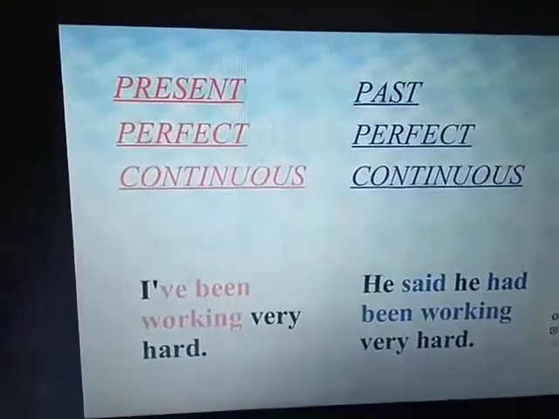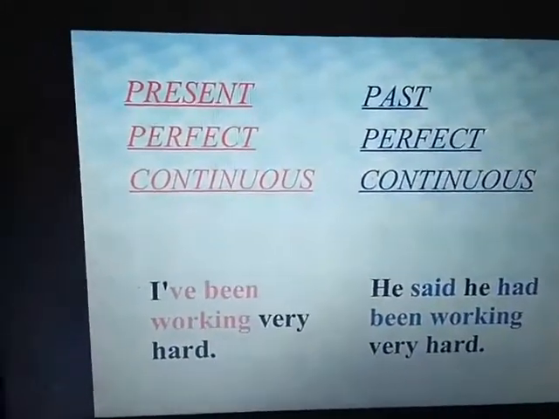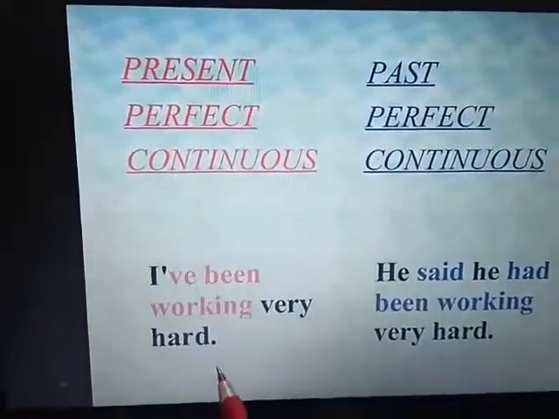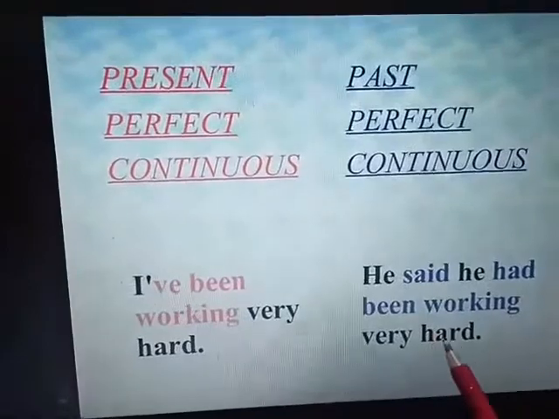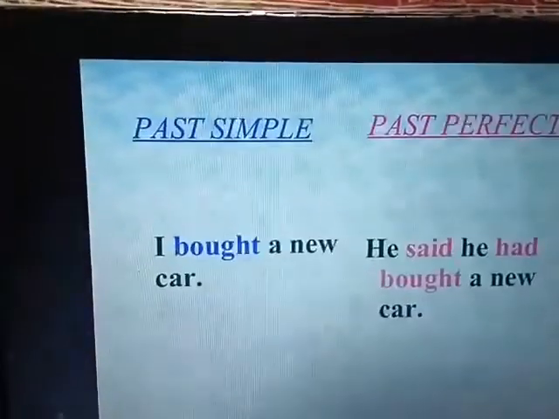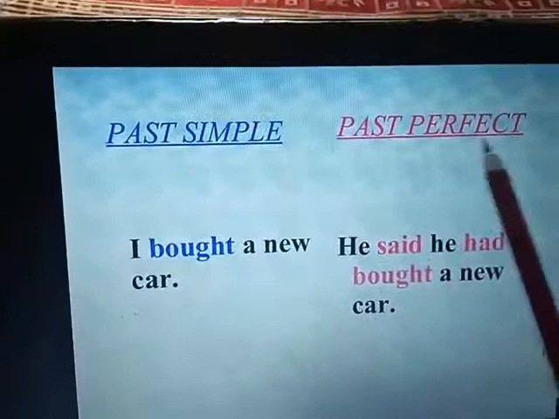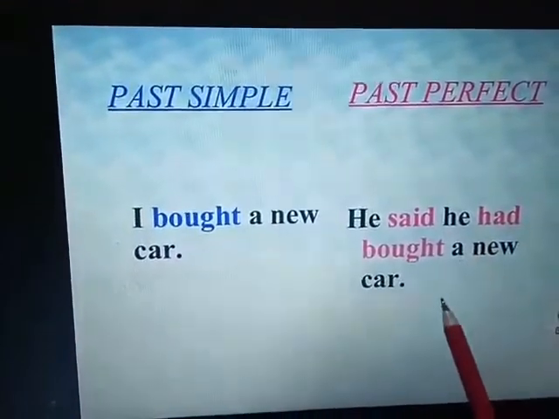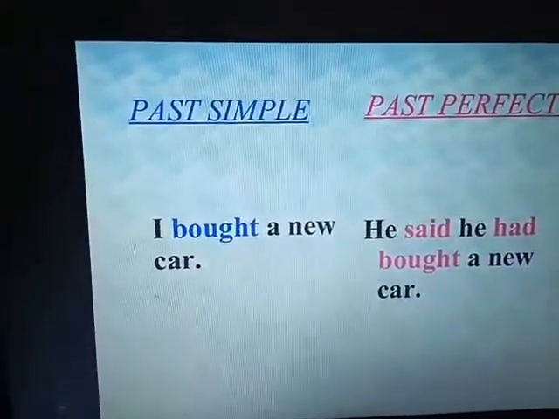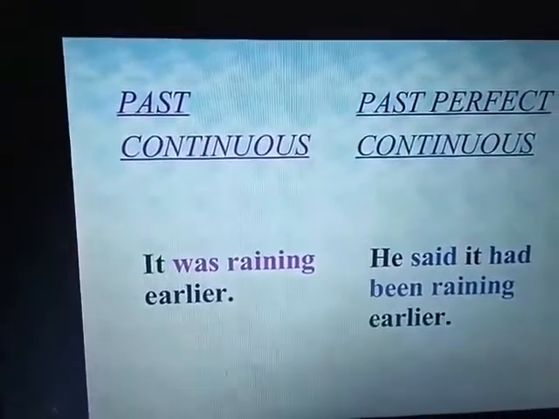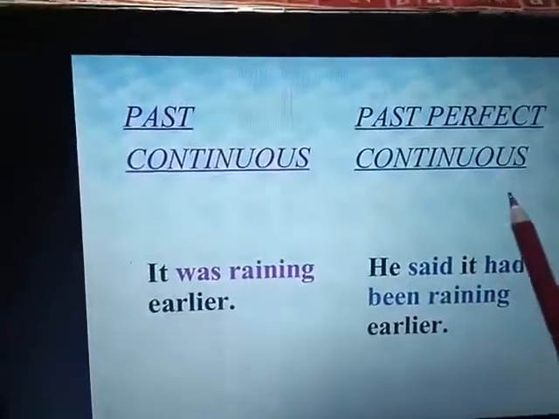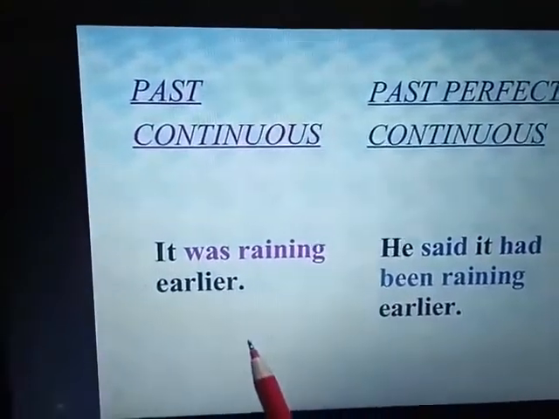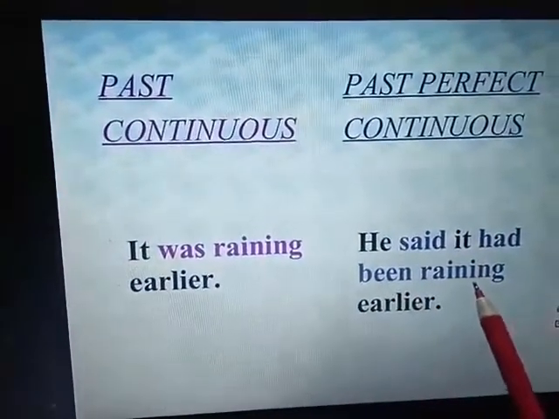Now present perfect continuous changes into past perfect continuous tense. Like for example, "I have been working very hard." He said that he had been working very hard. Past simple changes into past perfect. "I bought a new car." He said he had bought a new car. Past continuous changes into past perfect continuous tense. Like "It was raining earlier." He said it had been raining earlier.